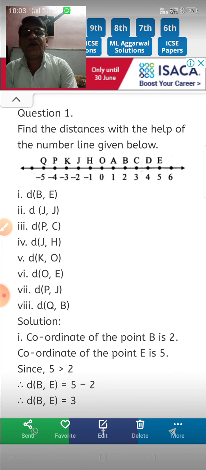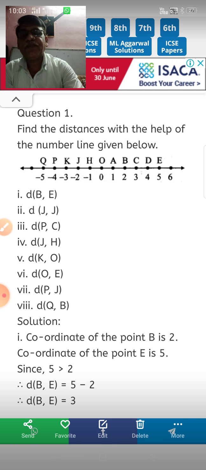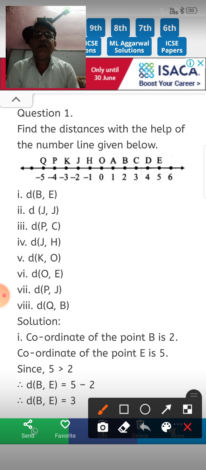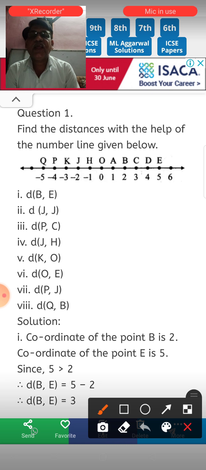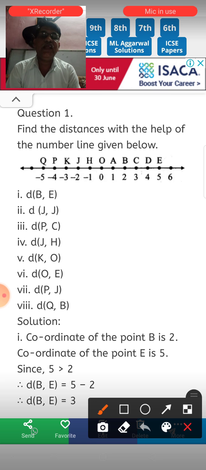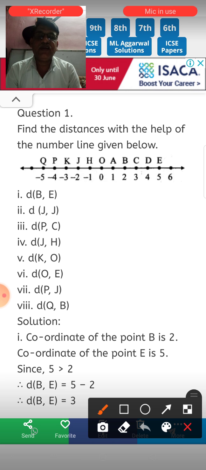So first you have to learn the number line. Here one number line is given. See the number line. In this number line, the points are given Q, P, K, J, H, O, A, B, C, D, E. These are the points, and the coordinate related to point is given.